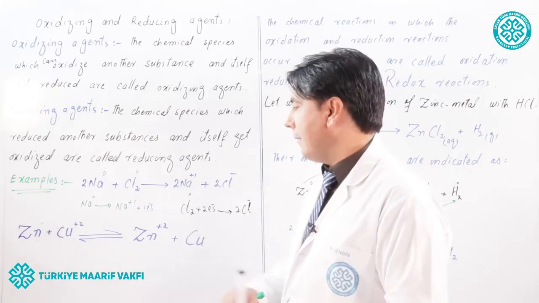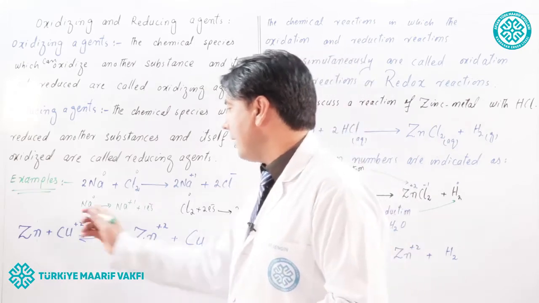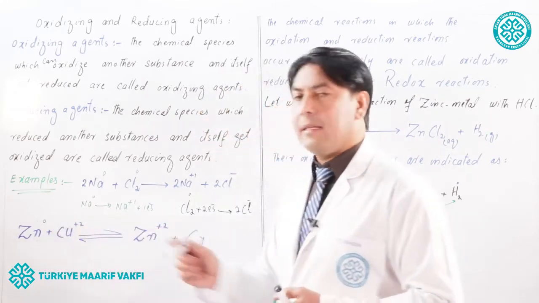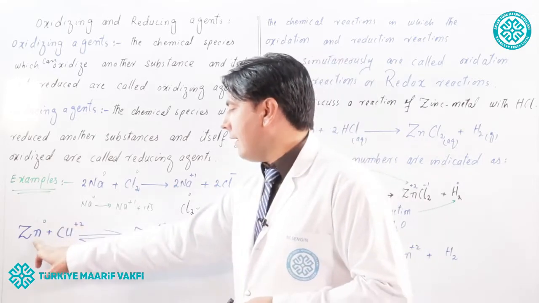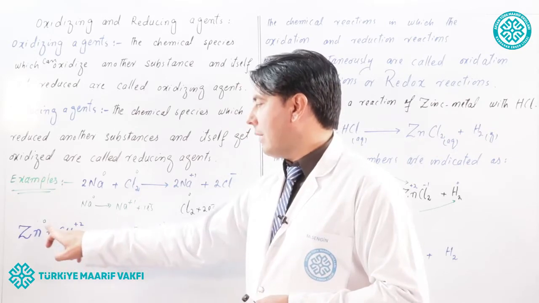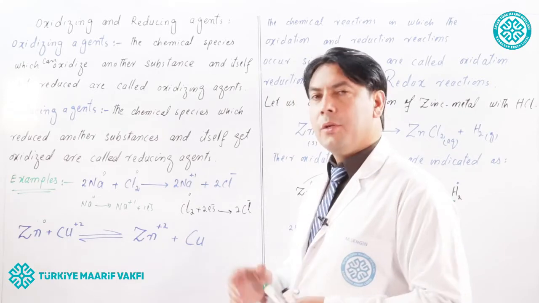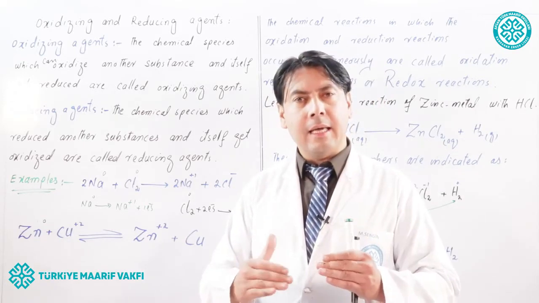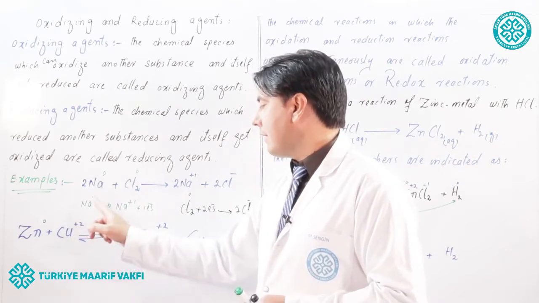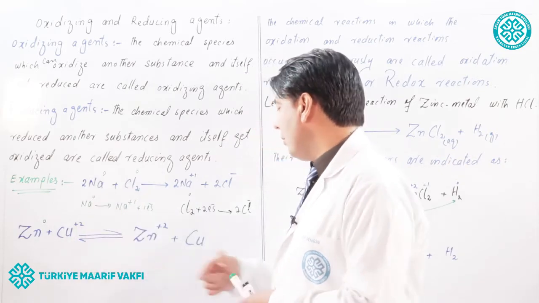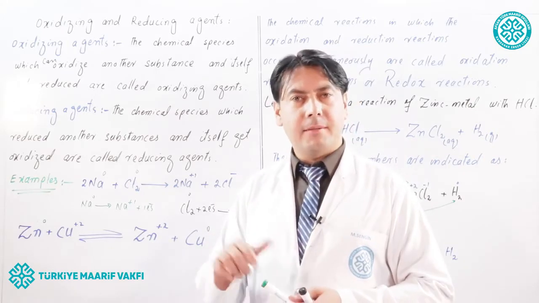Look to another example. Zinc. What is the oxidation state of zinc here? 0. What is the oxidation state of copper? +2. So, when zinc reacts with copper, the oxidation state of zinc increases from 0 to +2. So, it means that zinc has oxidized, and the oxidation state of copper has reduced from +2 to 0. So, it means that copper has reduced.